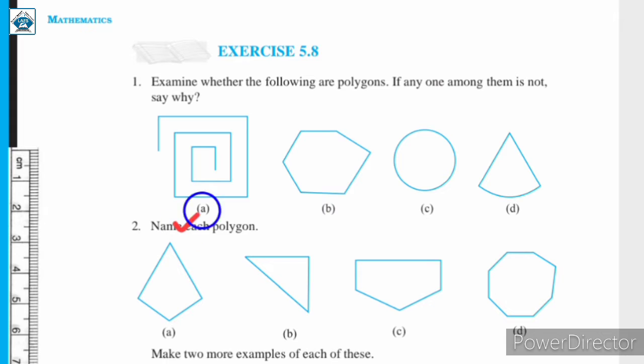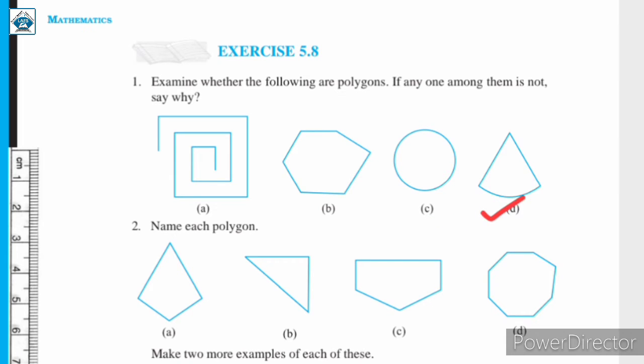So the first figure we have over here is an open figure. That is, this figure or this curve is not closed. Therefore, it is not a polygon. Next, this figure is a polygon because it has line segments and it is a closed figure. Therefore, figure number B is a polygon. Next, it is a closed figure but it is not made up of line segments. ये क्या है? ये एक circle है और circle जो है वो एक closed curve तो है but it is not made up of line segments. So, figure C is not a polygon.